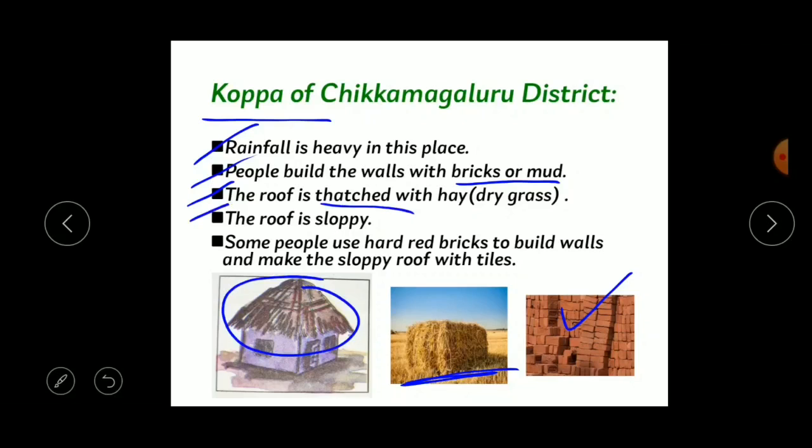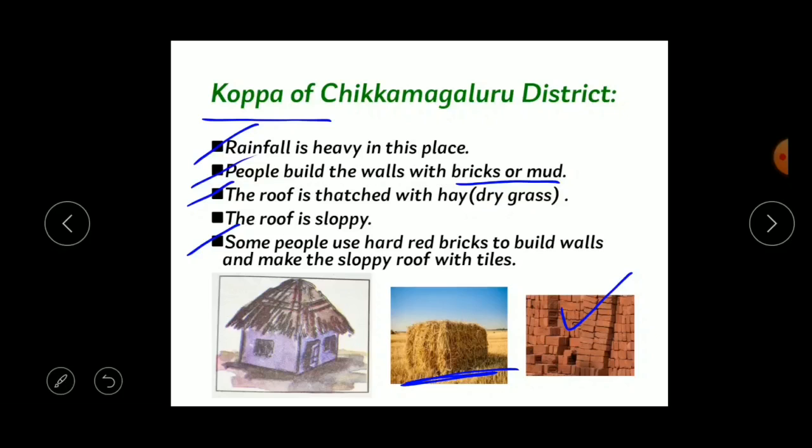And the roof is sloppy. Here you can see the roof is sloppy. Can you see this? Yes, it's sloppy. So why is it sloppy? Because when the rain falls on the roof, the water can easily flow off. That's why the roof is sloppy. And here some people use hard red bricks to build walls and make the sloppy roof with tiles.